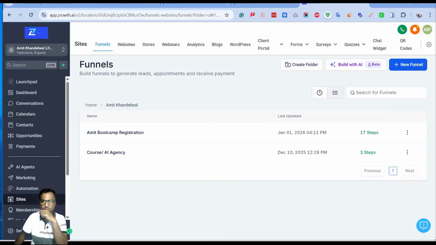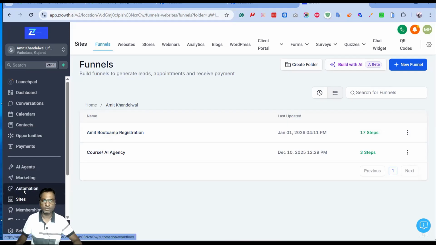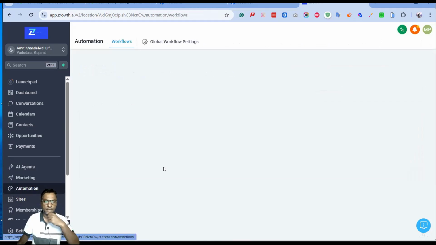Actually, I'm just going to show my screen to you guys and explain how it works. If you are looking for a similar kind of setup inside GHL, this video is for you. So here you go, I'm inside our GHL account right now. I'm just going to open the automation area and show you what I'm talking about.